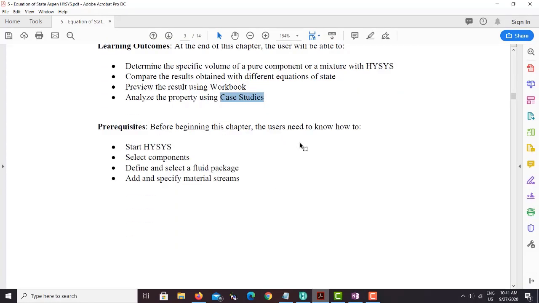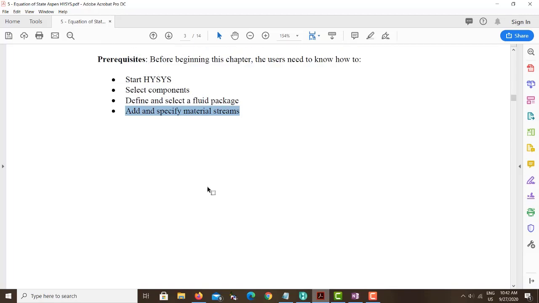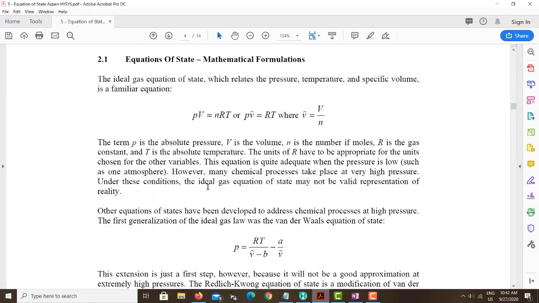Okay, so let's start with HYSYS. And the first thing, as I told you before, when you start HYSYS, you need to select the components. Okay, and then you can define the fluid package, and then you can define the material stream. These are the four things that you always follow whenever you start a new simulation.